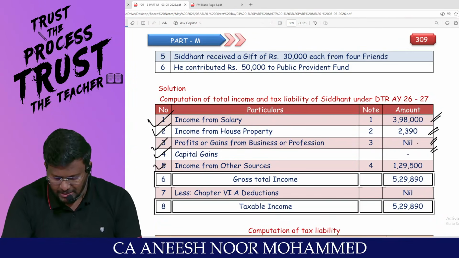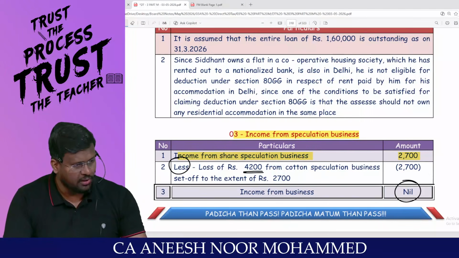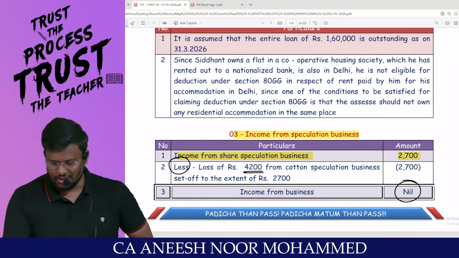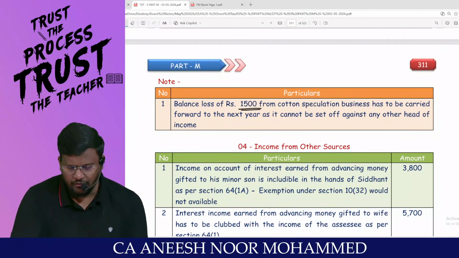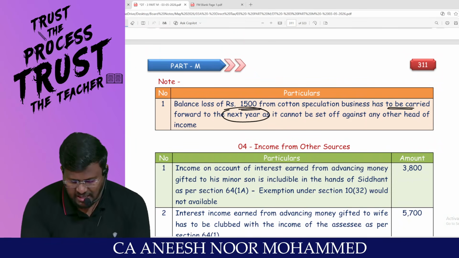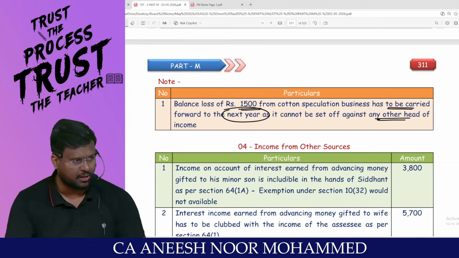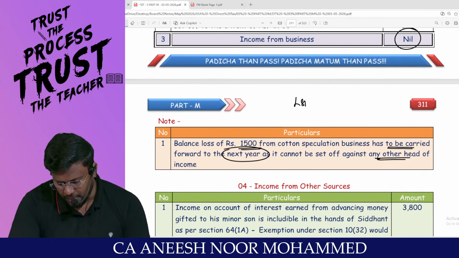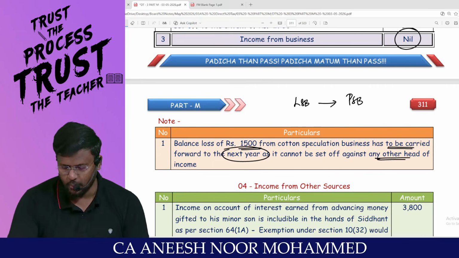Sir, PGBP is nil. Nil means, sir, actually there is something, but after set off, it has to be carried forward. The balance loss of 1,500 from cotton speculation business has to be carried forward to the next year, as it cannot be set off against any other head of income. Are you able to connect with the set off and carry forward? Because loss from speculation business can be set off only against profit from speculation business.